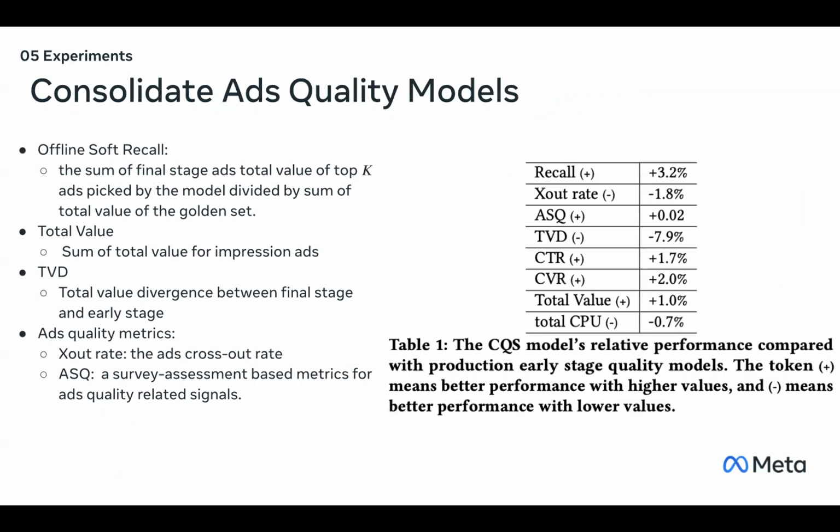We also conduct several experiments to justify the benefit of our framework. First, we consolidate ad quality models and build individual CQS models to justify the benefit of the CQS optimization goal. Here are the metrics we used in the experiments. For offline, we have the soft recall as discussed in the previous slide. And we also use the total value as the major online metric to justify the business potential of our ads. And we also list some ad quality metrics since we are changing the ad quality models.